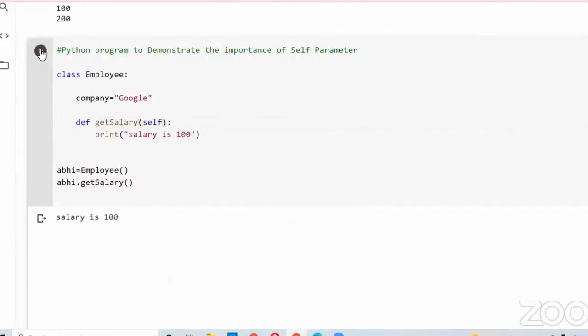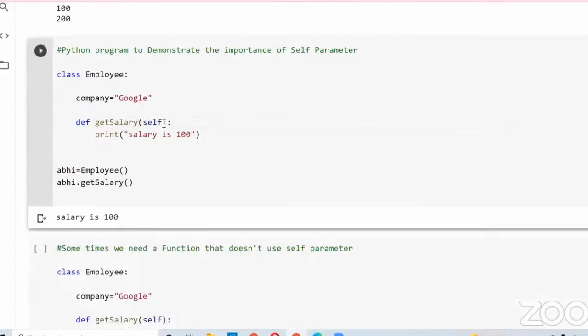Now if we run this, I will get output. So not only self, here we can keep anything. For example, I am keeping Abhigna. Even though it works, not only self, we can keep any word, but for good readability of the code, it is good practice to always use self as the first parameter. Actually, Python passes it automatically. It is automatically passed with a function call from any object.